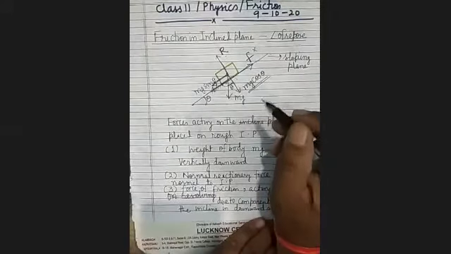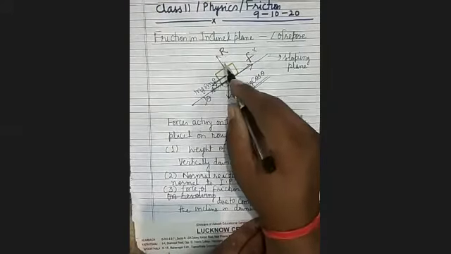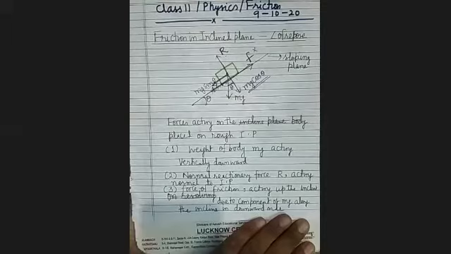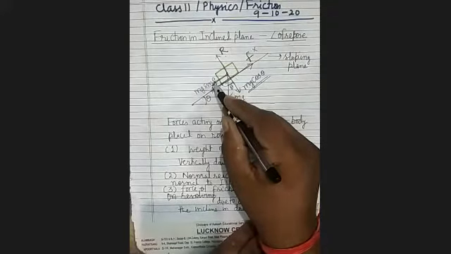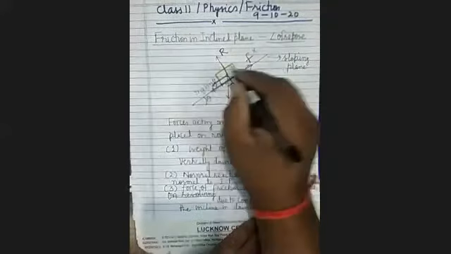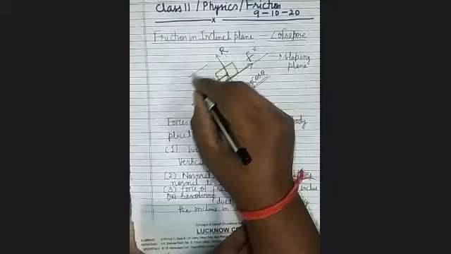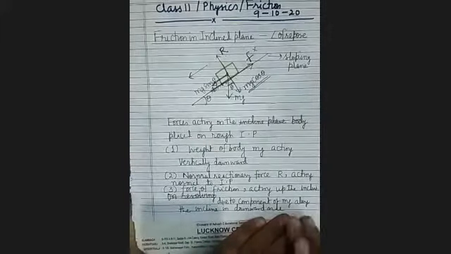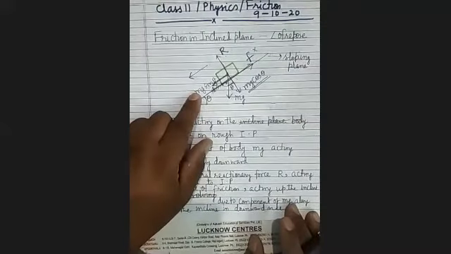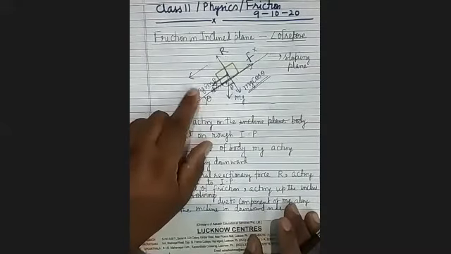Mg cos theta will balance the normal reaction, that is, R will be equal to mg cos theta, while mg sin theta will tend to move the block in the downward direction.